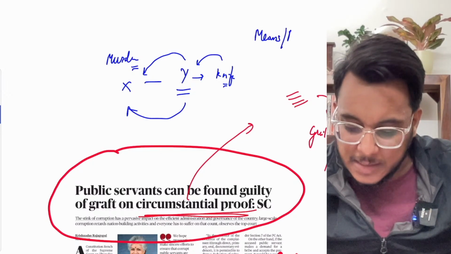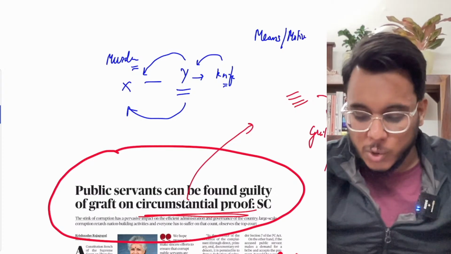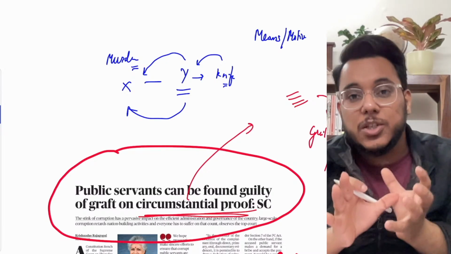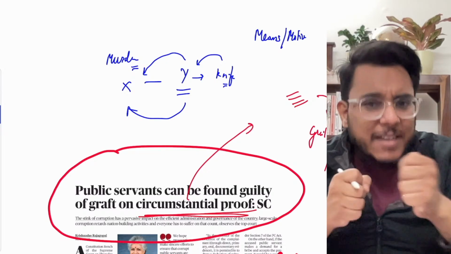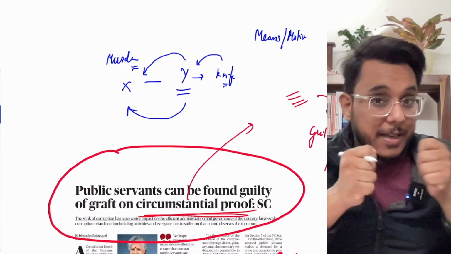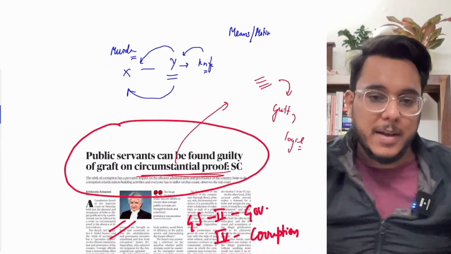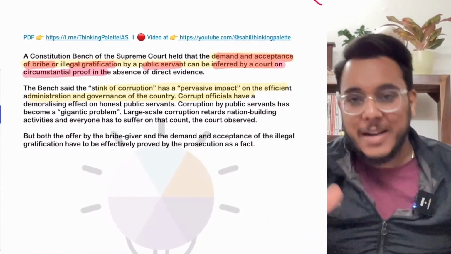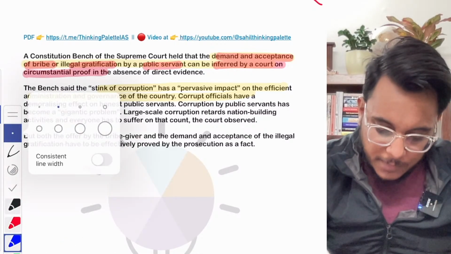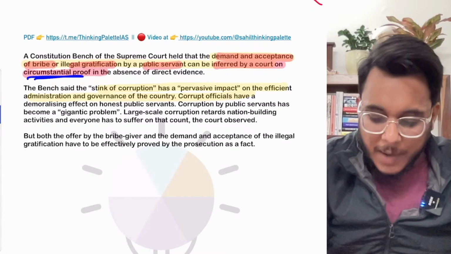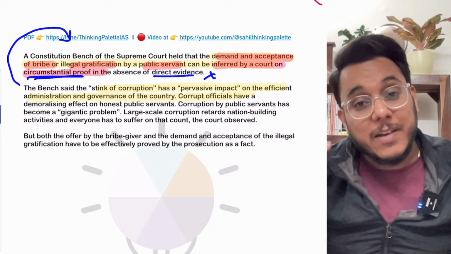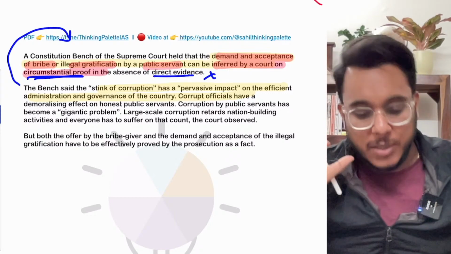So there needs to be the means and motive. Both means and motive are there, and Y has been found here. So this is circumstantial proof. Directly we have not seen Mr. Y killing Mr. X, so concrete proof is not there, but a circumstantial logical inference can be made. In this matter, the Supreme Court has provided that if there is circumstantial proof and no direct evidence, then on the basis of the circumstantial evidence alone it will be assumed that corruption has happened.